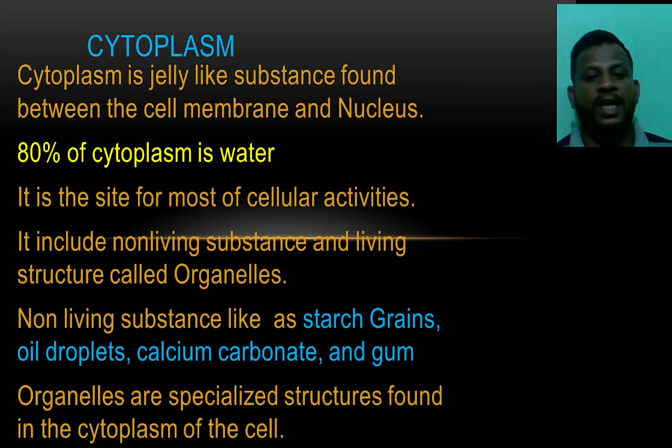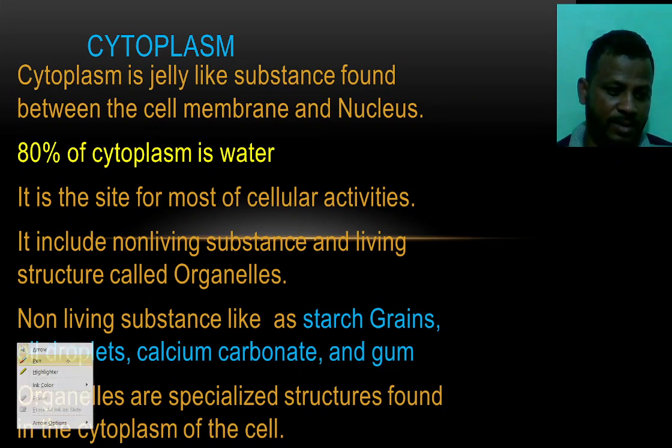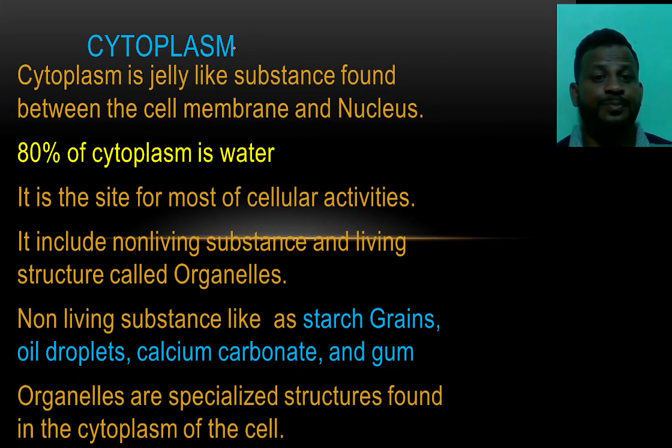Okay, next, cytoplasm. This is a common organelle present in both the animal cell and the plant cell. Cytoplasm is the jelly-like substance found between the cell membrane and the nucleus. Where is it found? In between the cell membrane and the nucleus.